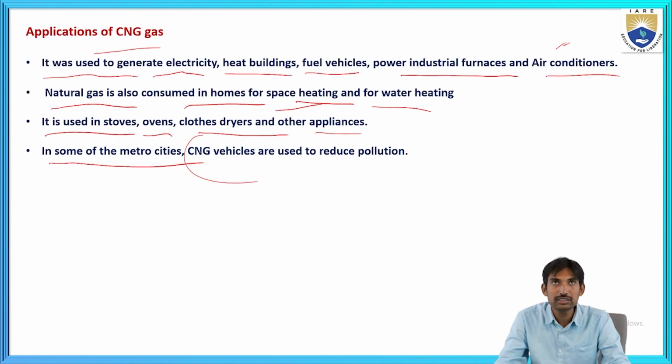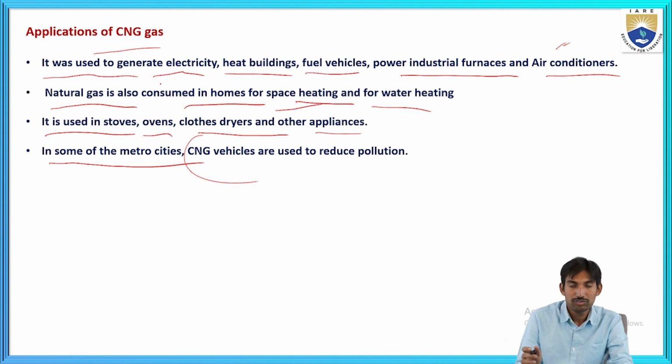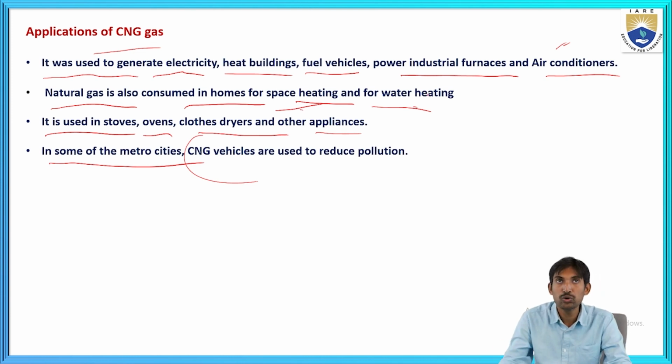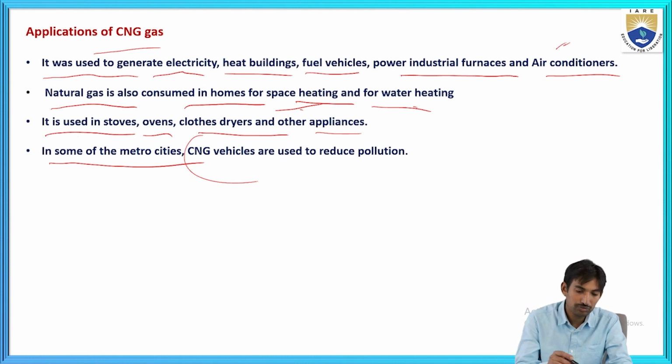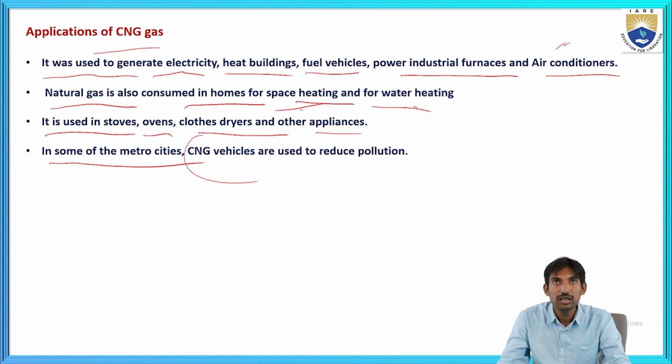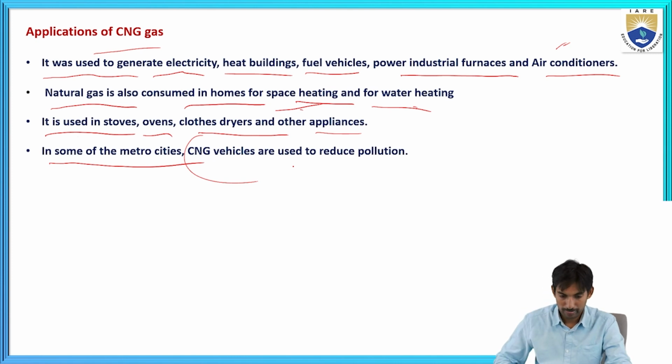The applications of CNG gas: we can use it for electricity, heating buildings, vehicles, power industries and air conditioners. We use the CNG gases also for space heating and water heating in the home, and it is used in stoves, ovens, clothes dryers and other appliances. In some of the metro cities, CNG vehicles are used to reduce the pollution.